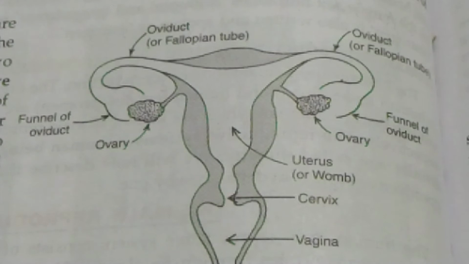Ovaries are located inside the abdominal cavity, and this abdominal cavity is nearby the kidney. The function of the ovary is to produce the germ cell, that is the egg, or ovum.